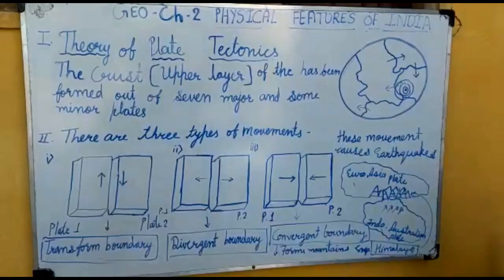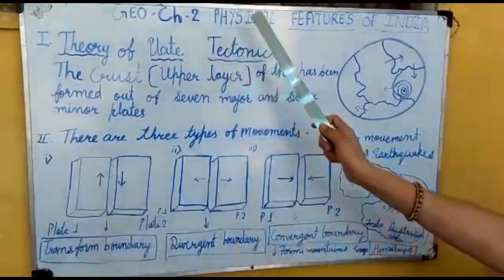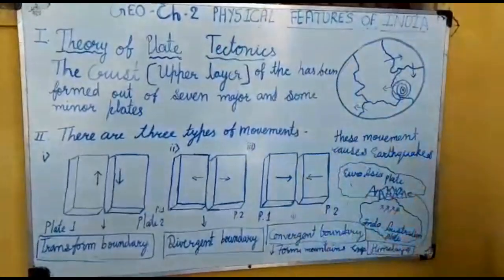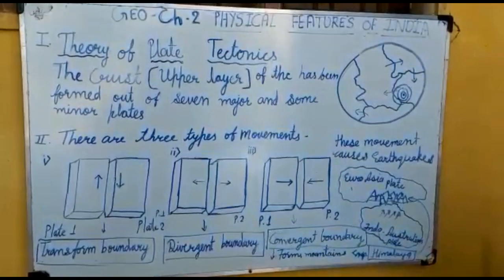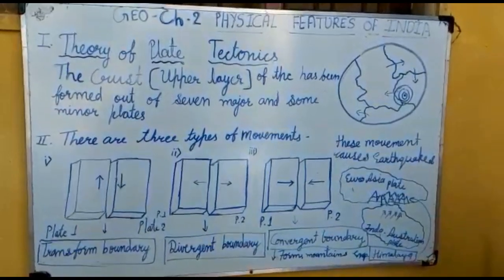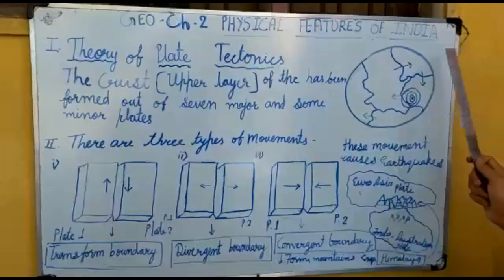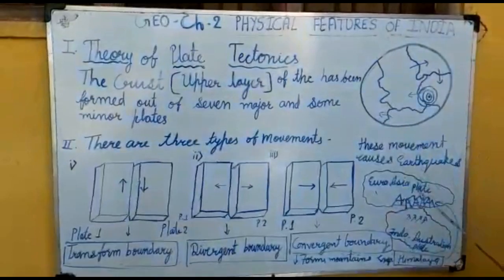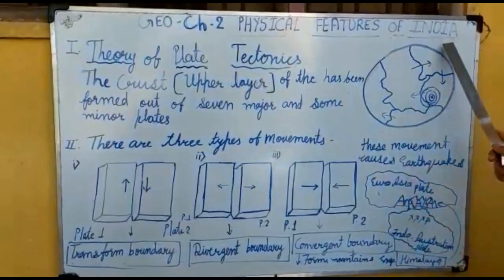Good afternoon, students. Now we are going to start geography chapter 2, physical features of India. We had already discussed in chapter 1 the size and location of India in the world. Now we are discussing the physical features of India: mountains, rivers, plateaus, plains, islands, oceans. These are the physical features.